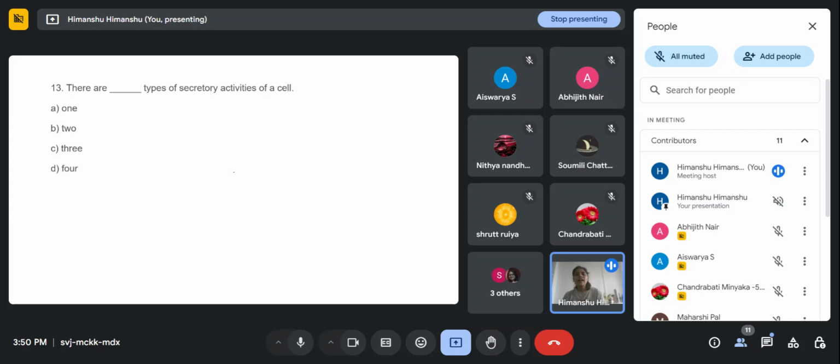Next, how many types of secretory activities are there in a cell? Option is one, two, three, four. How many types of secretory activities of a cell? It's a memory based question.